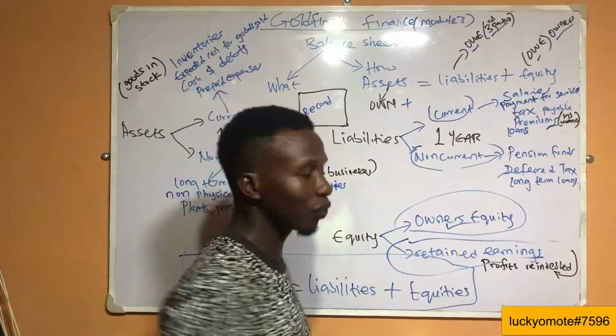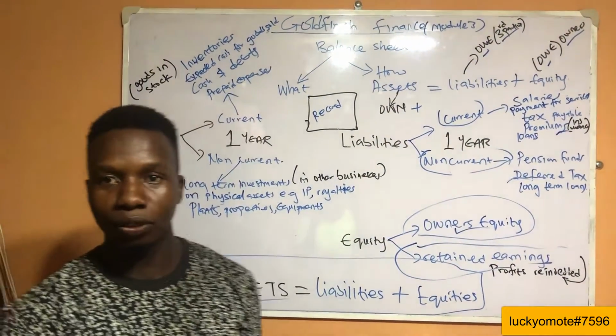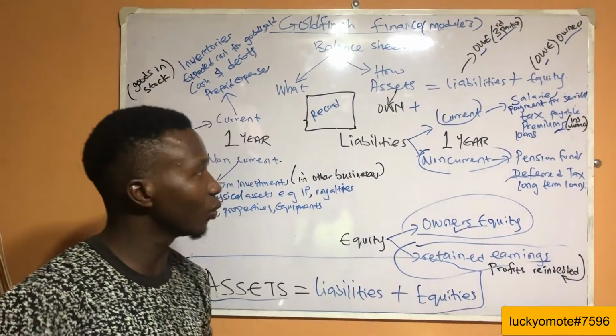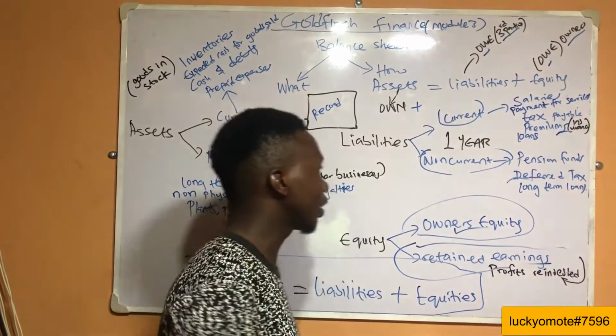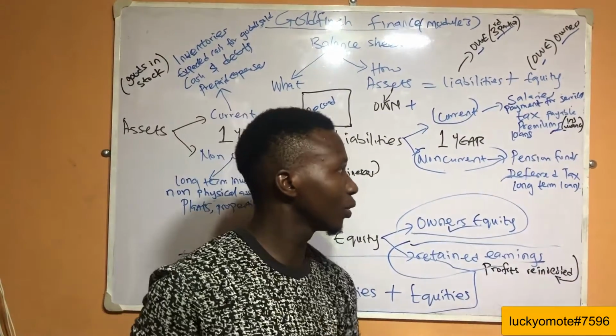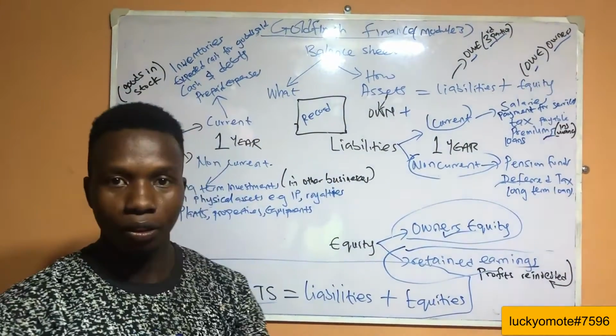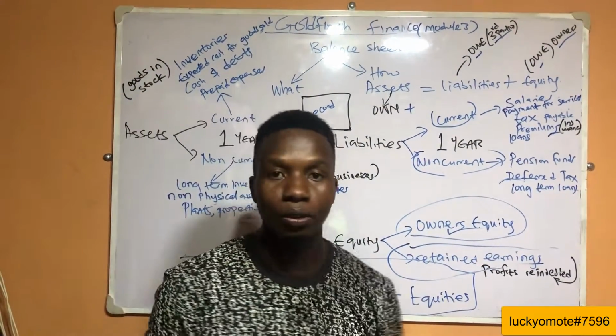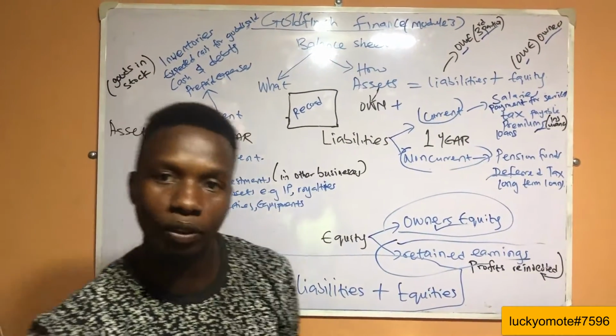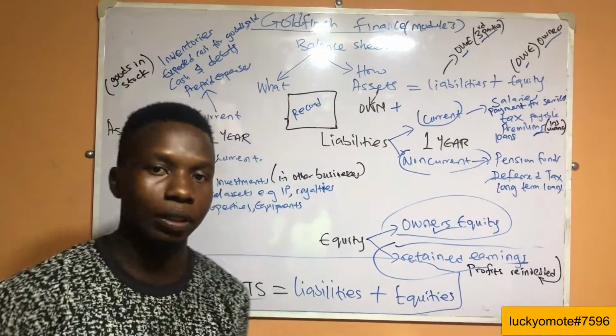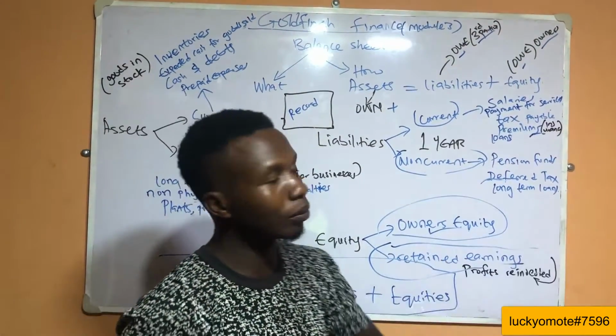But when there is a pension fund, when at the end of the day they have something to fall back to in the company, they will work with you and serve you with all their heart. And have the defaulted tax, which is loan and tax the company is not able to pay in 1 month. They can take it to the other month and clear it, and long-term loans.